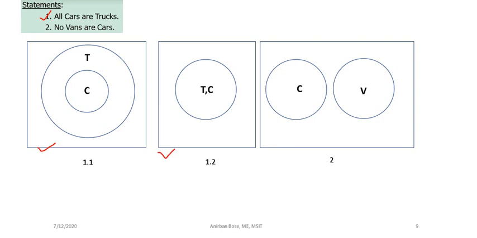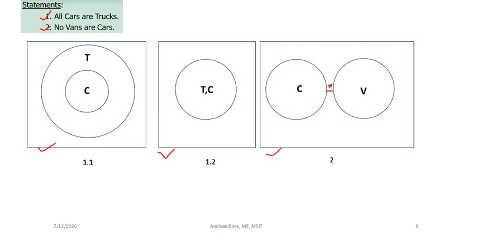What are the possibilities of statement 2? That no vans are cars. So basically we draw car, we draw van, and these are disjoint sets. There is no connection, right? They are disjoint sets. There is nothing common between cars and vans. So these are the three diagrams that we can draw out of these two statements.